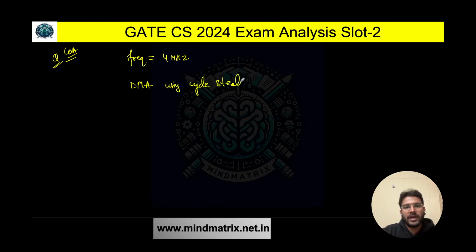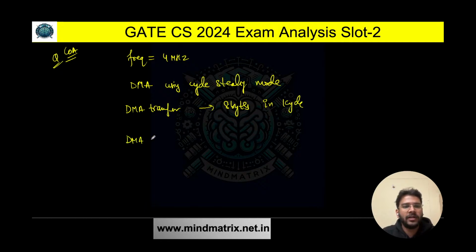I hope you know that in DMA we have two modes, burst mode and cycle stealing mode. So it is talking about DMA transfer. It is given in the question that 8 bytes can be transferred in one cycle. We need to find the DMA transfer rate.